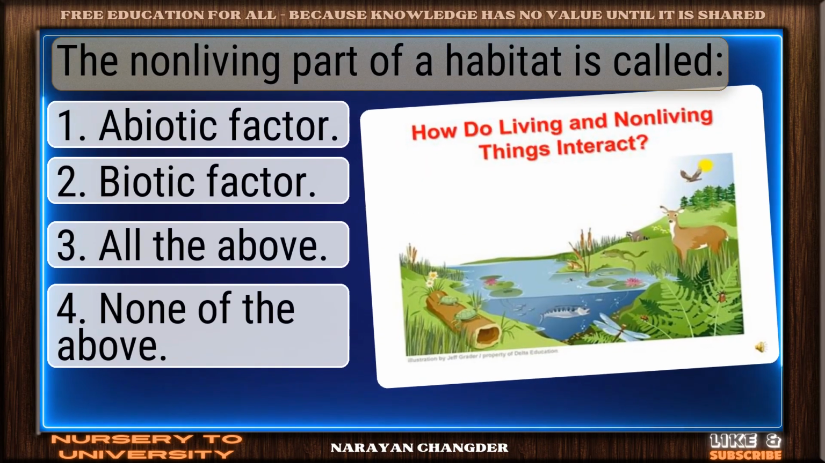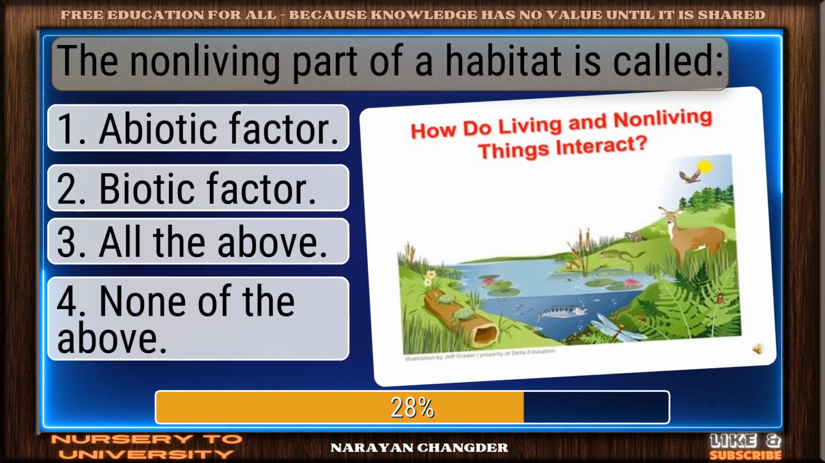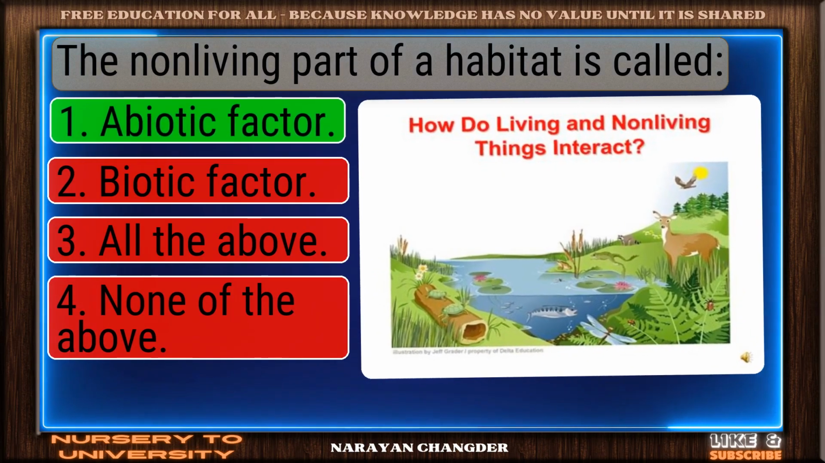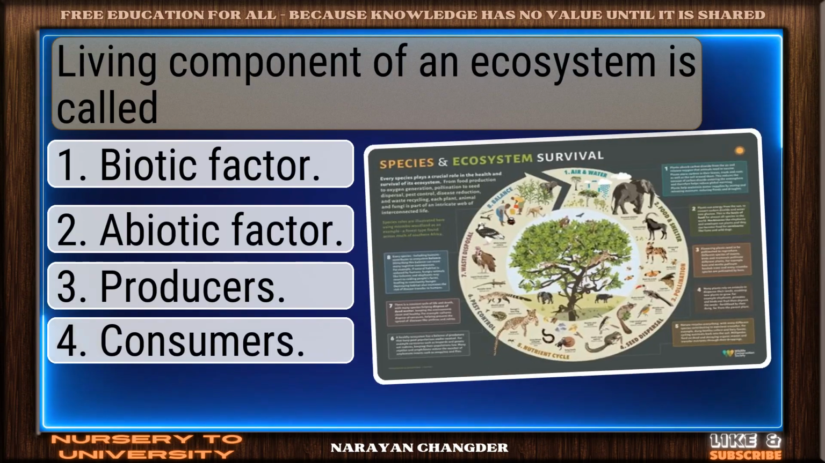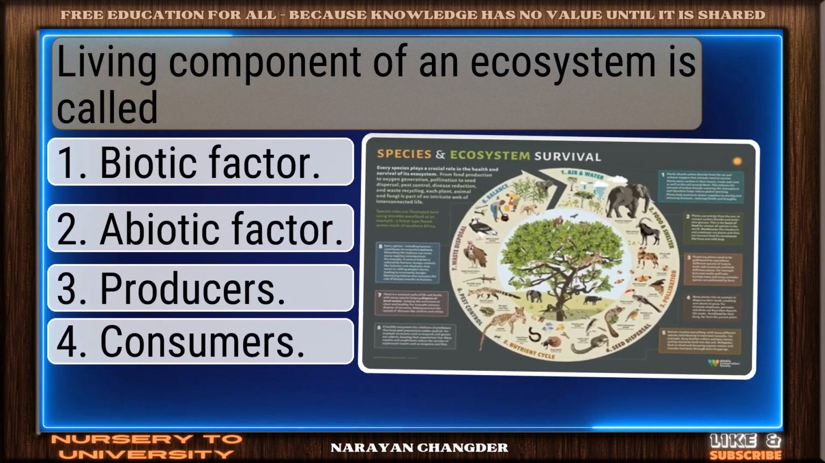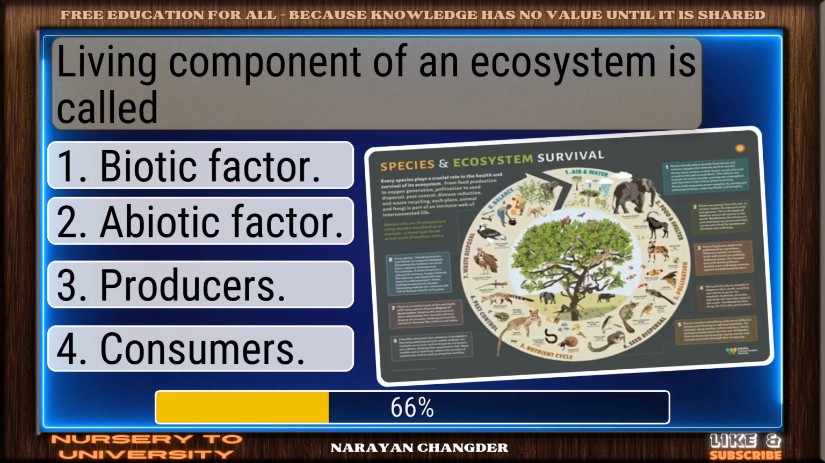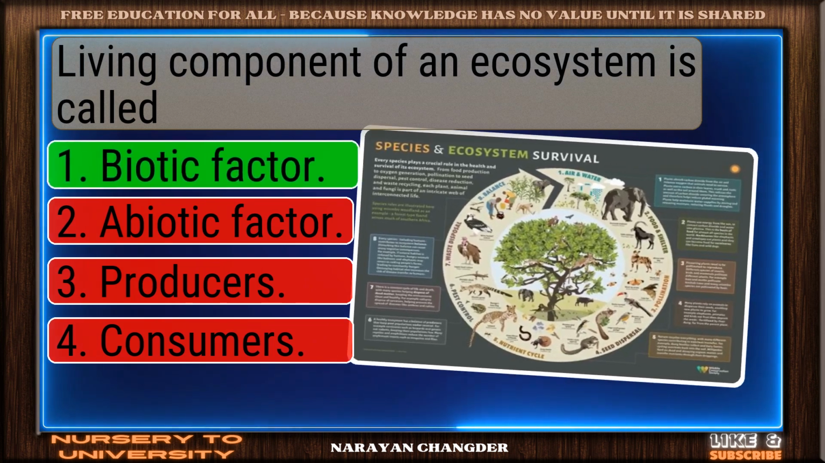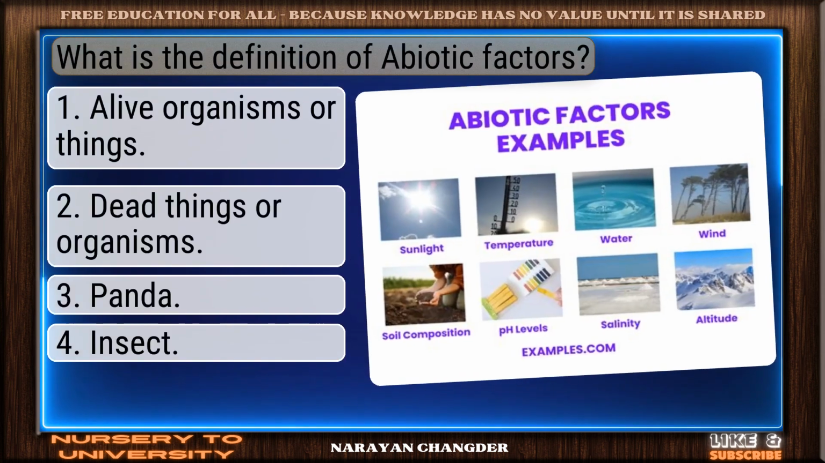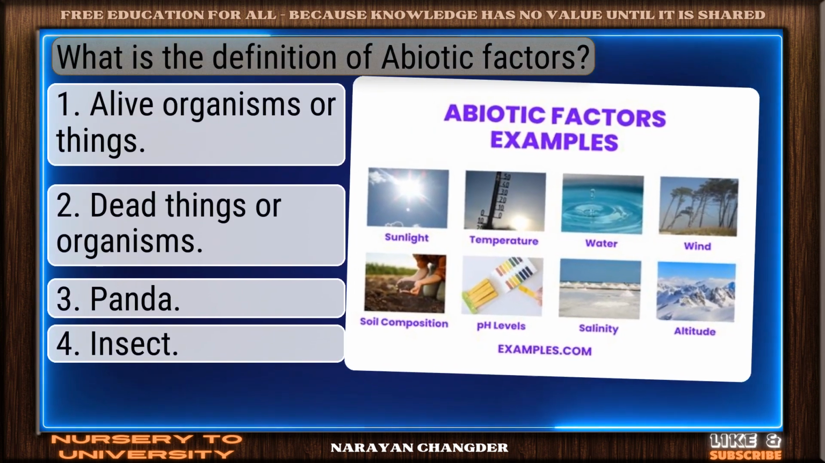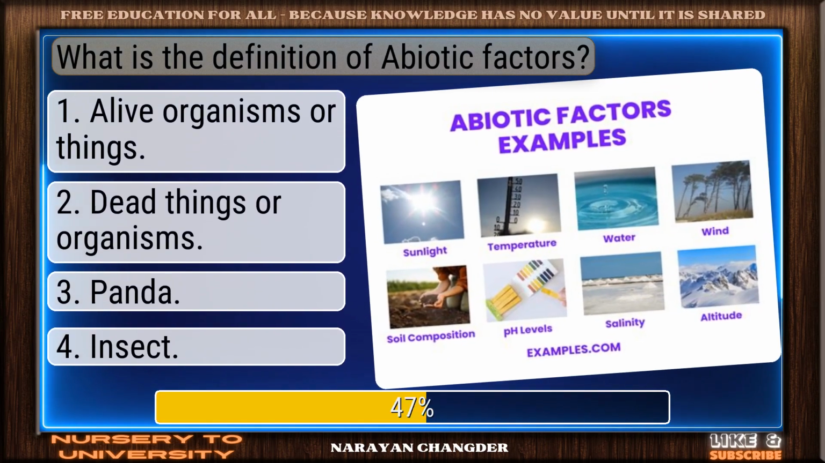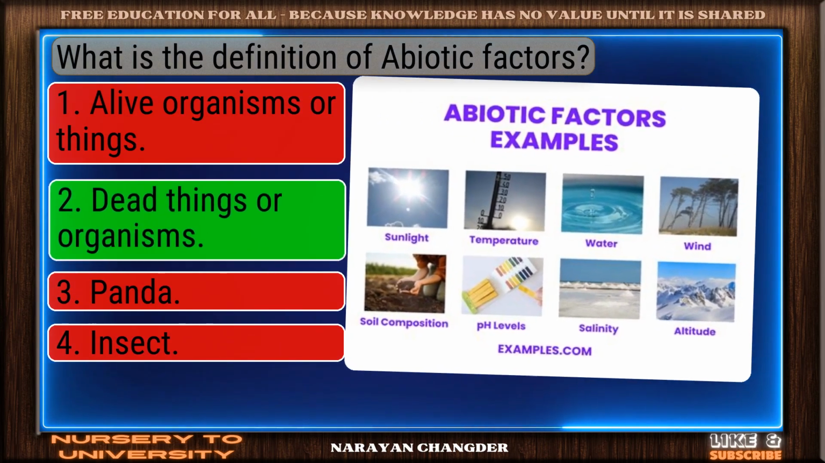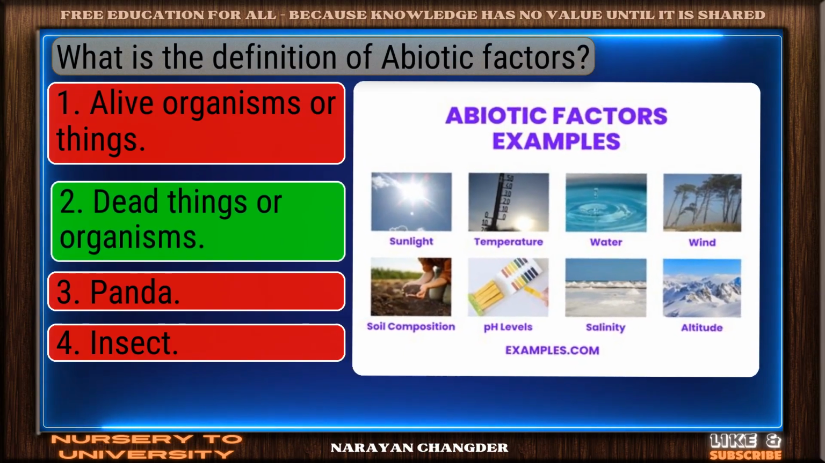The non-living part of a habitat is called. Valid point. Abiotic factor is true. Living component of an ecosystem is called. Great job. Biotic factor is accurate. What is the definition of abiotic factors? Right again. Dead things or organisms is valid.